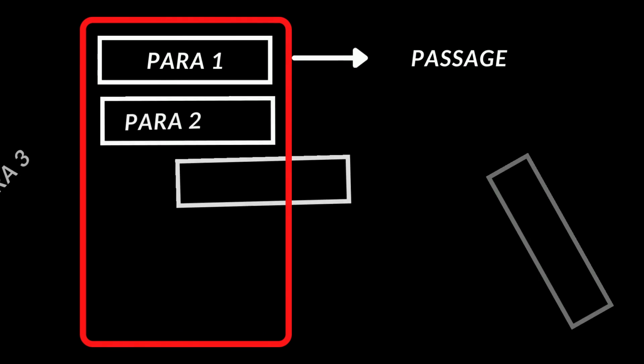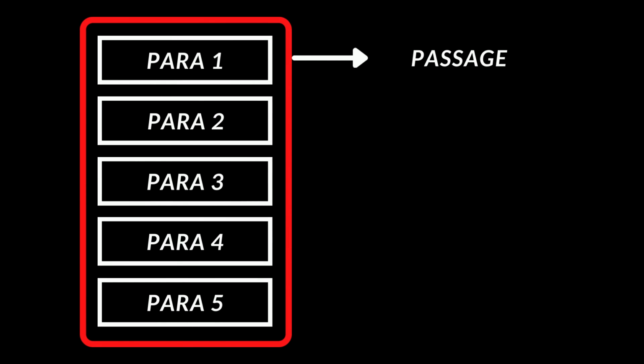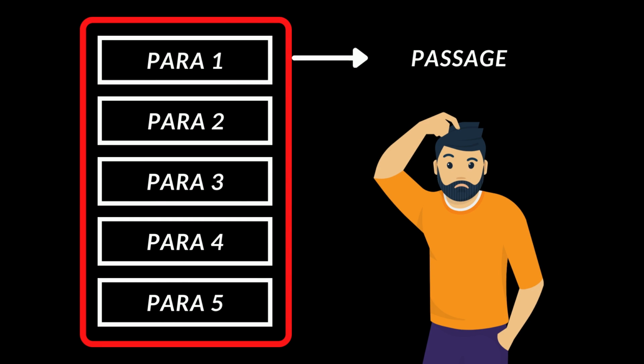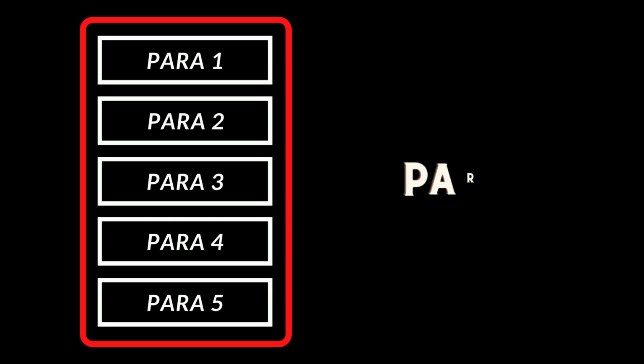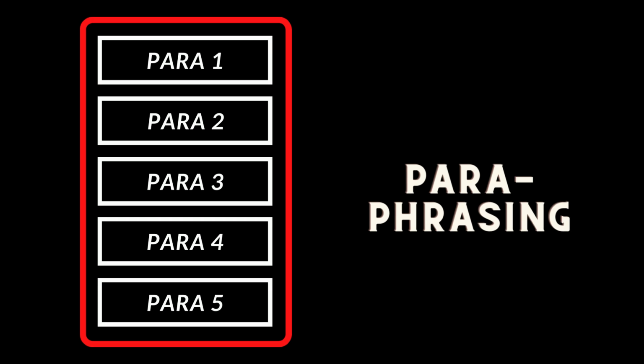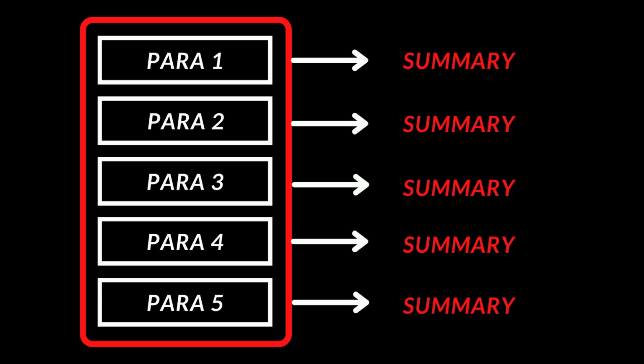When you read a passage, the biggest problem that you're going to face is that there are going to be multiple paragraphs in a passage, and by the end of the passage, you won't remember what was said in which para. In order to solve this problem, there is a strategy called paraphrasing. What that essentially means is that you summarize each para of the passage and substitute it with just a couple of words or a phrase.